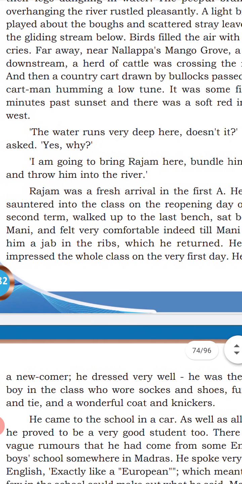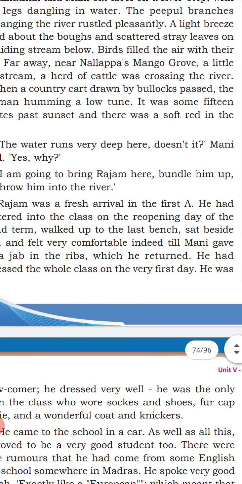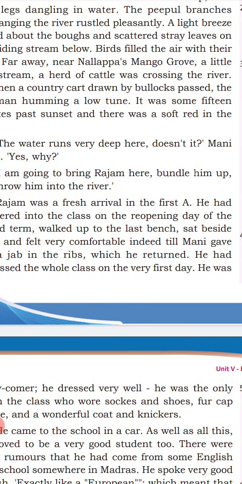Rajam was a fresh arrival in the first year, and here the school is mentioned. In this village, there was a school.